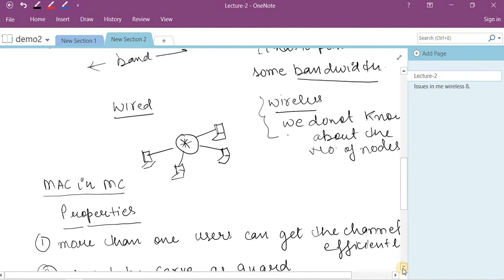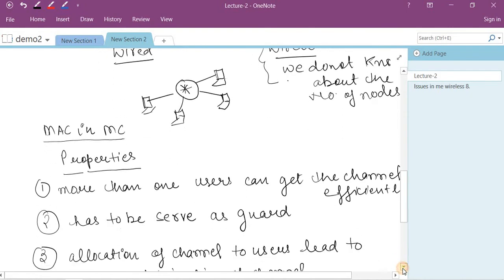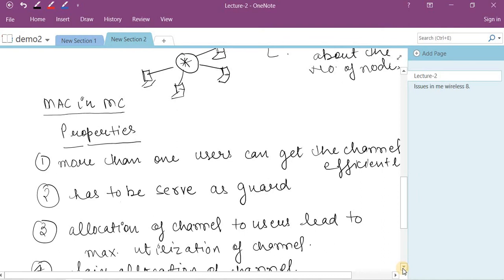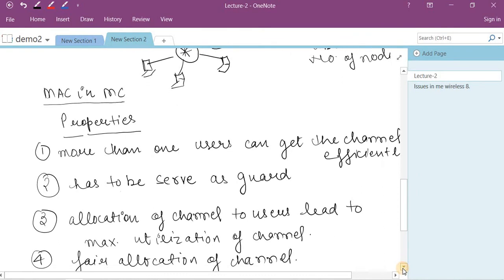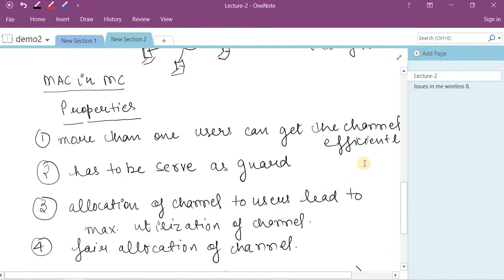So there is a requirement for the MAC layer in mobile computing in comparison to traditional wired computing. What should be the properties of the MAC layer protocol? The first one is that more than one user can get the channel efficiently, because there are so many users. It should be the capability of the MAC layer that more than one user can get the channel in an efficient manner.